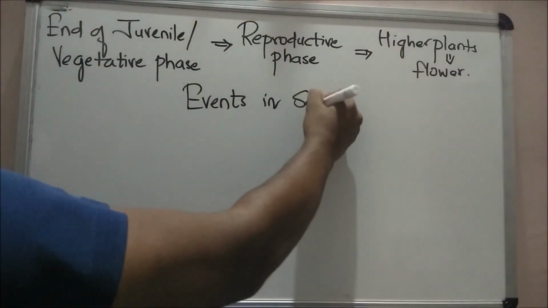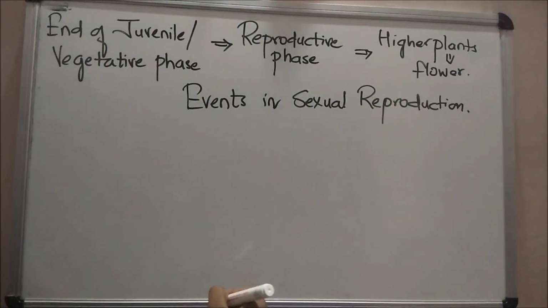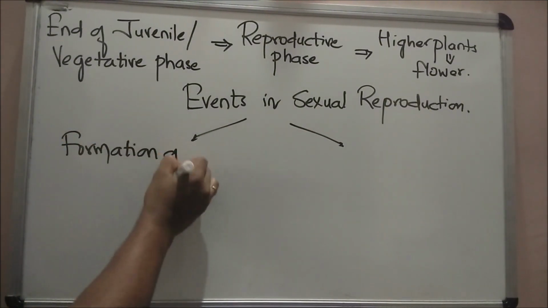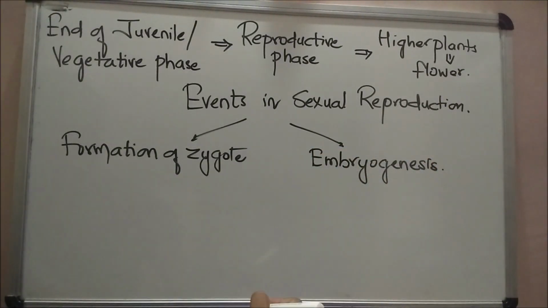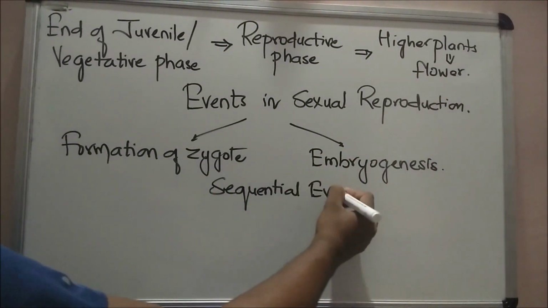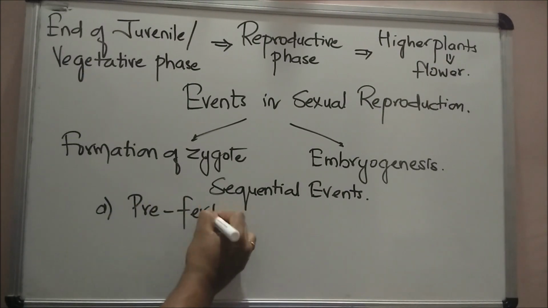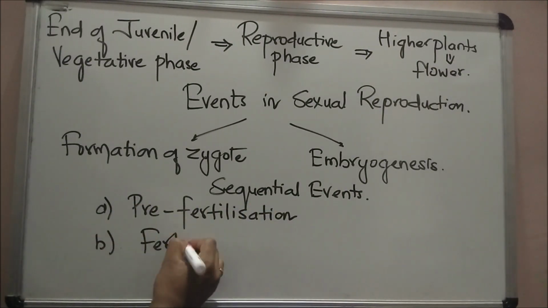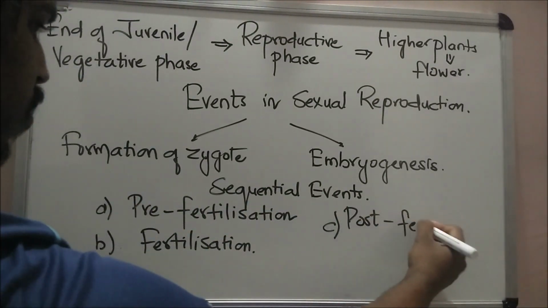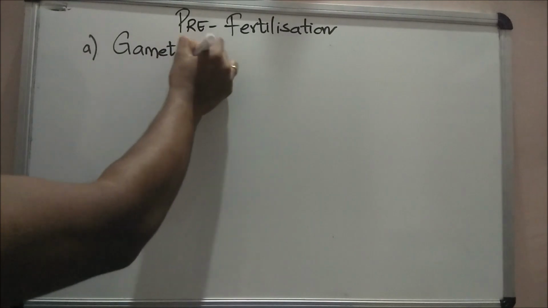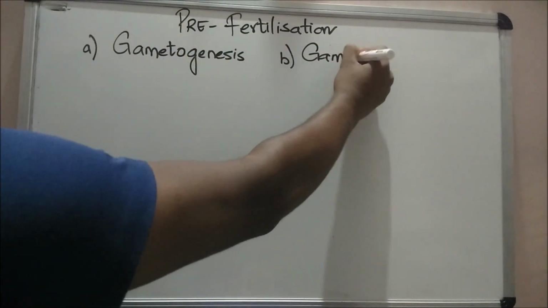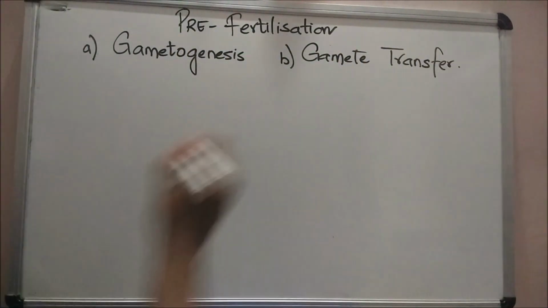The next topic is events in sexual reproduction. Sexual reproduction is characterized by the fusion of male and female gametes for the formation of zygote and embryogenesis. These sequential events are grouped into three distinct stages, namely pre-fertilization, fertilization, and post-fertilization. Now, let's learn about pre-fertilization events. Two main pre-fertilization events are gametogenesis and gamete transfer.